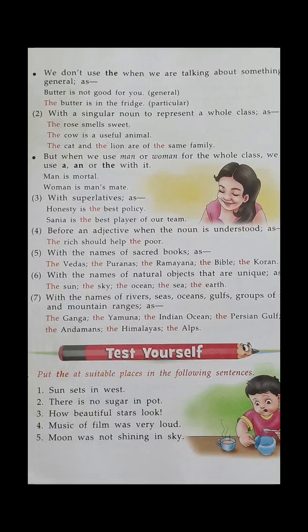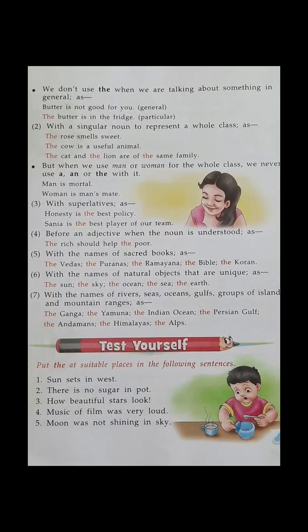Okay. Now, with a singular noun to represent a whole class, as: the rose smells sweet, the cow is a useful animal, the cat and the lion are of the same family. Now these are singular nouns. Rose, the rose, singular noun. Rose is a singular noun, so we have used the. Cow is a singular noun, so we have used the cow.